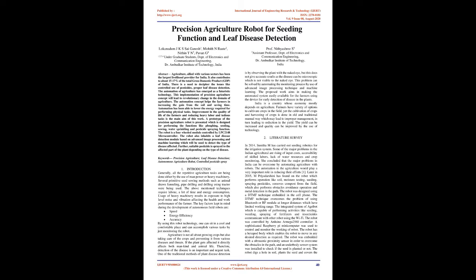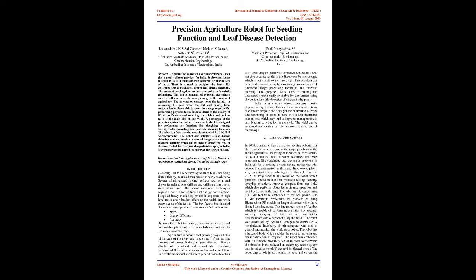By using this robot technology, one can sit in a cool and comfortable place and accomplish various tasks by just monitoring the robot. Agriculture is not all about growing crops but also taking care of the crops and preventing them from various diseases and threats. If the plant gets affected, it directly affects both mankind and animal life. Therefore, detection of the disease is an important and urgent task.